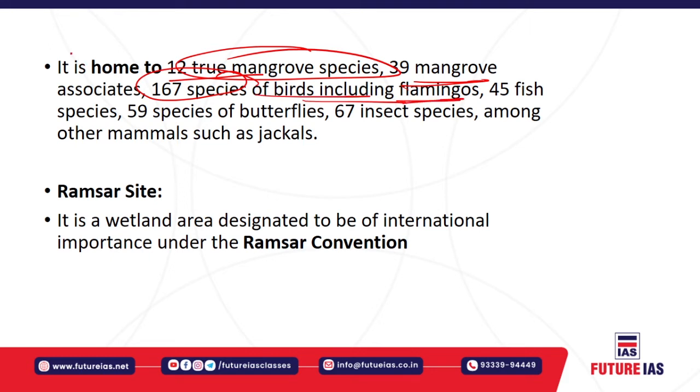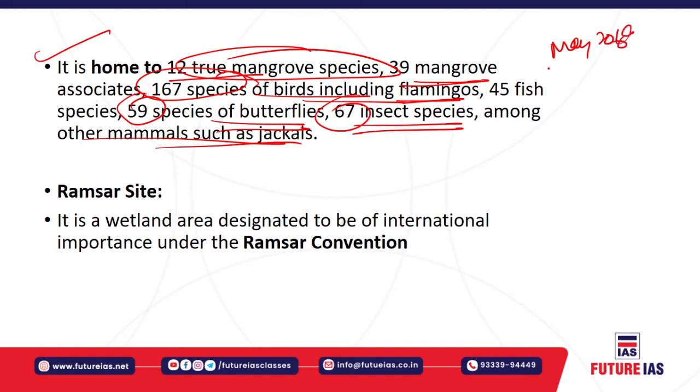It also consists of 45 fish species, 59 species of butterfly, 67 insect species, and other mammals like jackals were also present in that area. So in May 2018, the state declared it a Flamingo Sanctuary. The Flamingo Sanctuary was declared in May 2018, and if approved, it will be the first